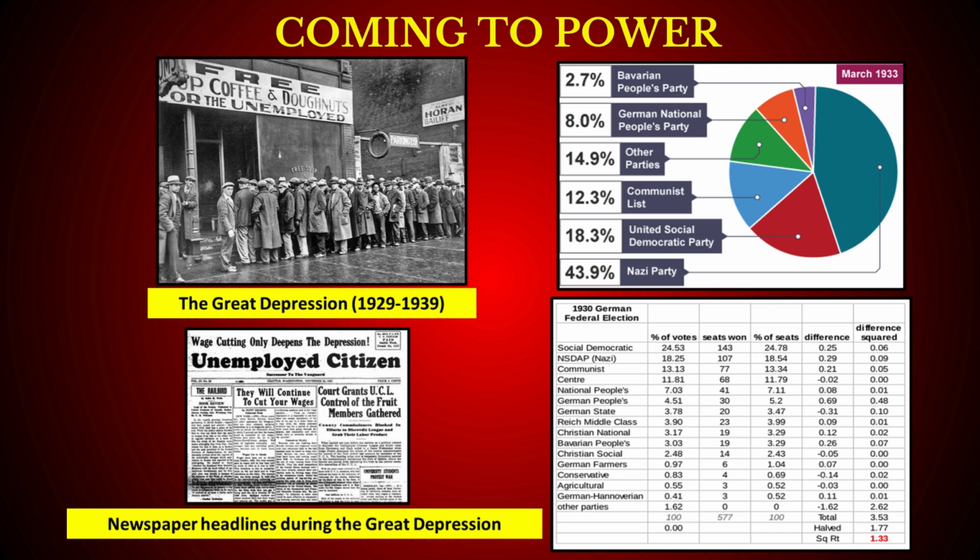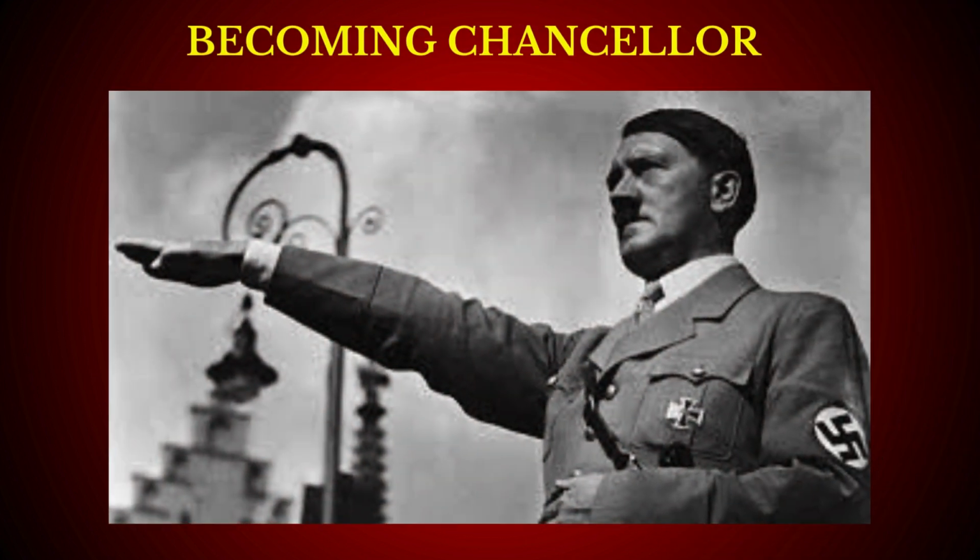At that time, the Nazis and communists were on the verge of civil war, and it was believed that only Hitler could control it. The president tried to make a coalition government with the Nazis. They agreed on the condition that Hitler would be made the chancellor. The president agreed, hoping that while the Nazis are in the minority, Hitler alone won't be able to make any difference. Finally, in 1933, Hitler became Germany's chancellor, and the moment was celebrated throughout Germany.